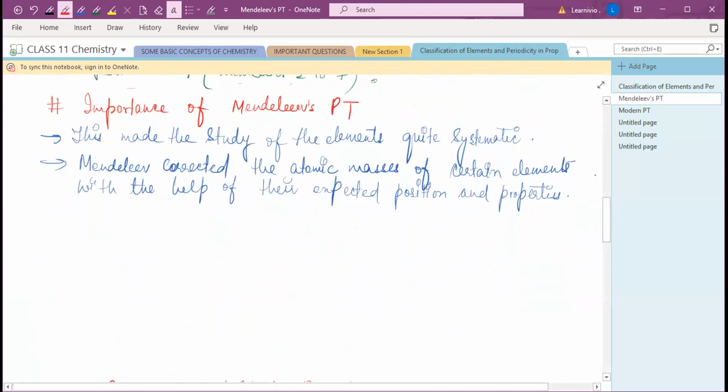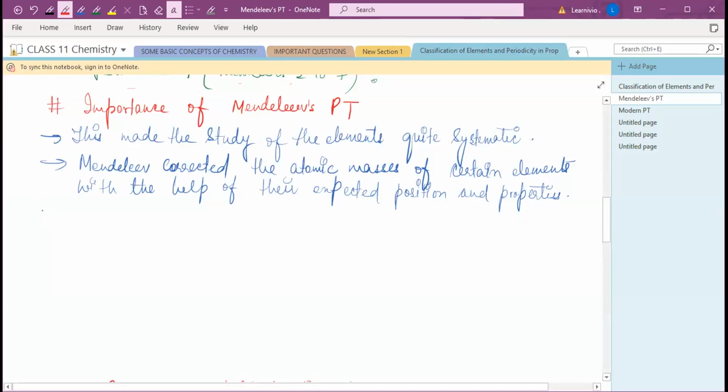So he simplified the study of elements and made it quite systematic in the sense of properties of elements. This Mendeleev's periodic table also helped in the discovery of elements at a later stage. Newly discovered elements were helped by this table, because Mendeleev placed the elements on the basis of chemical and physical properties.